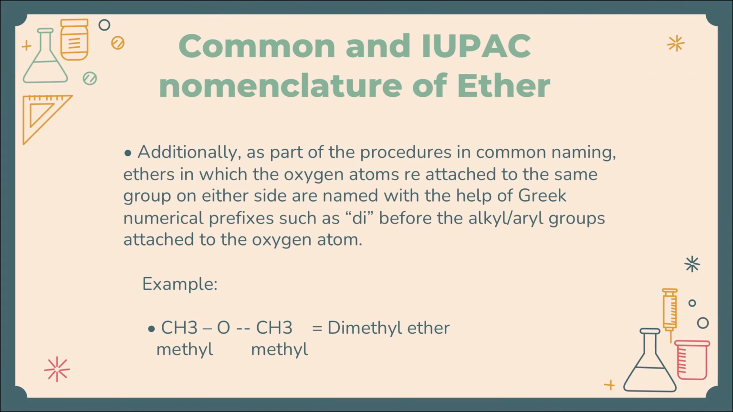Additionally, as part of the procedure in common naming, ethers in which the oxygen atom is attached to the same group on either side are named with the help of Greek numerical prefixes such as di before the alkyl or aryl groups attached to the oxygen atom. For example, CH3-O-CH3 is read as dimethyl ether.